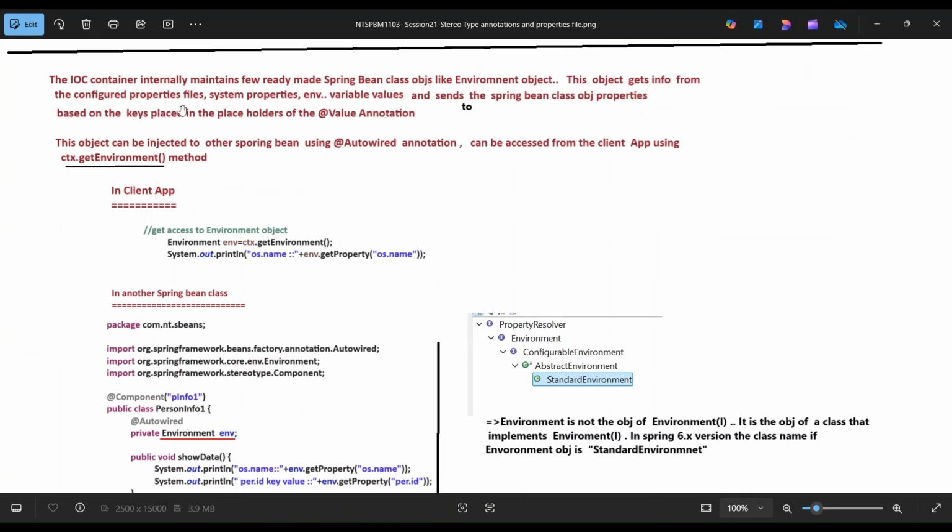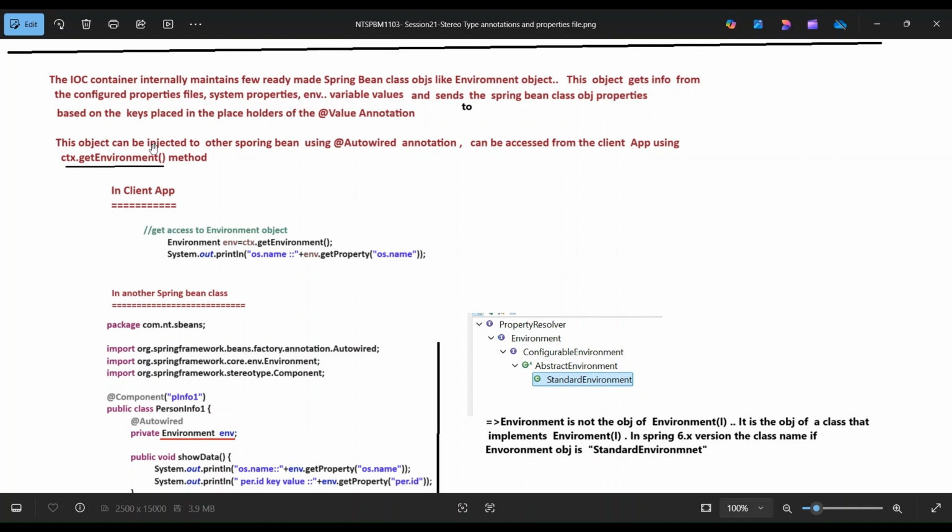The IOC container internally maintains a few ready-made class objects, like the Environment object. It gets information from the configured properties file, system properties and environment variable values, and sends it to the Spring bean class object properties based on the key in the placeholder of the @Value annotation.